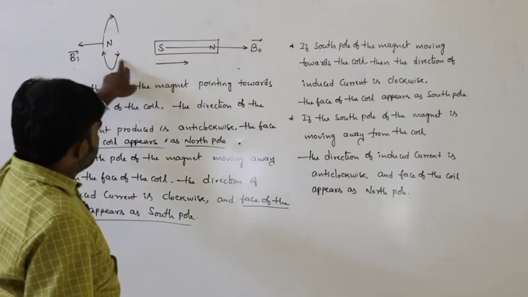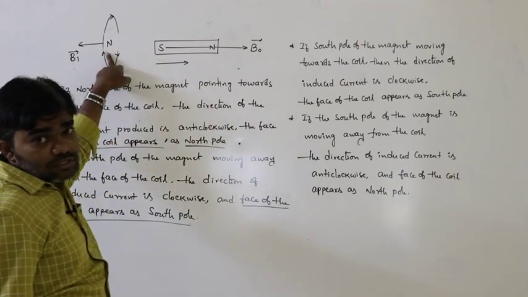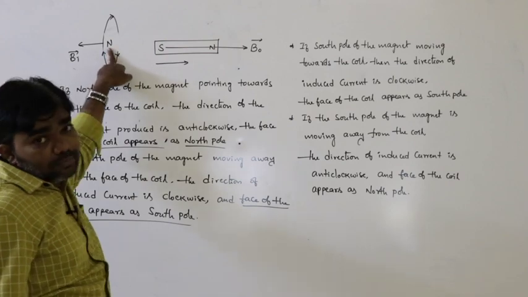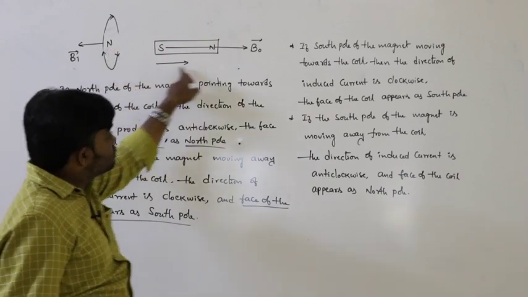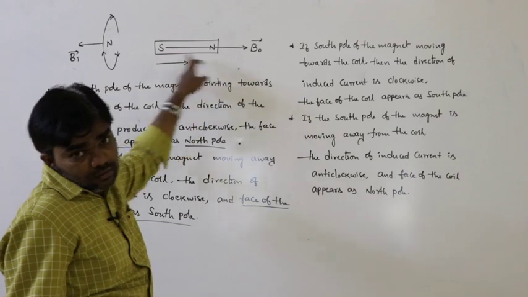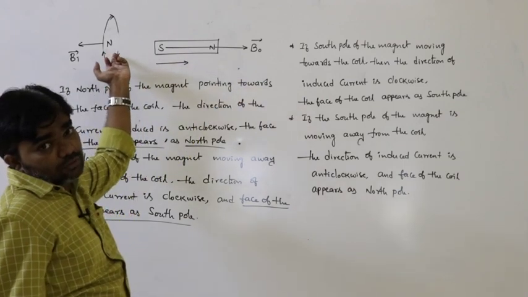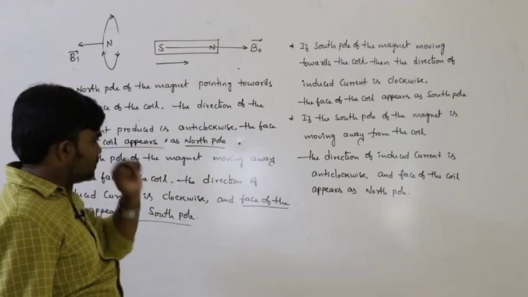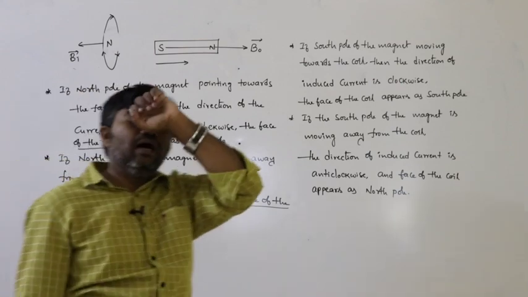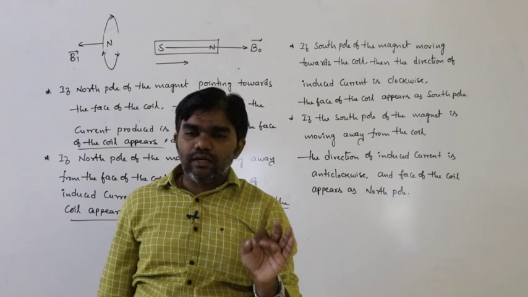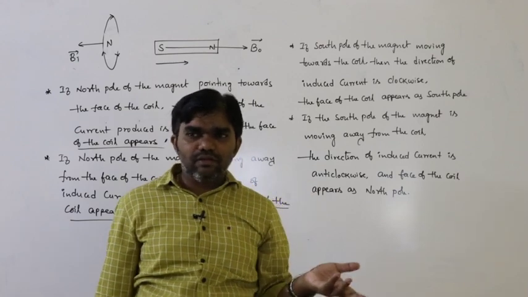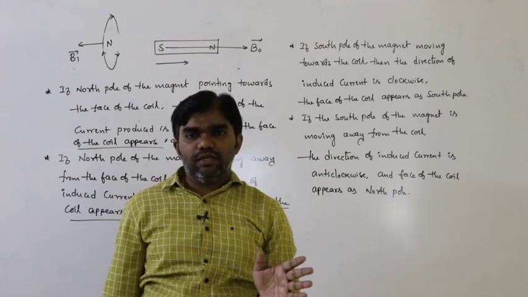So when the south pole is moving towards the coil, it opposes, and that's why the face of the coil appears as south pole. If the south pole is moving away from the coil, then to attract that south pole, the face of the coil acts as north pole, like that in any situation. So the main thing is opposition. Induced current, anything, how many times I said that, the only word is opposition here.